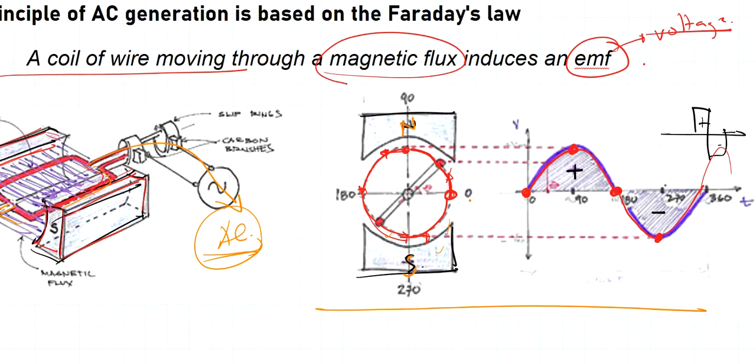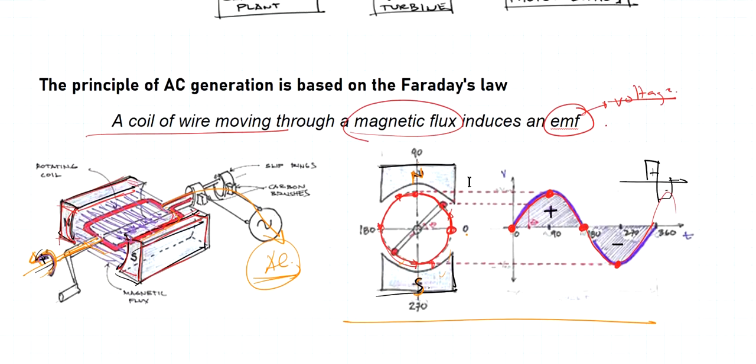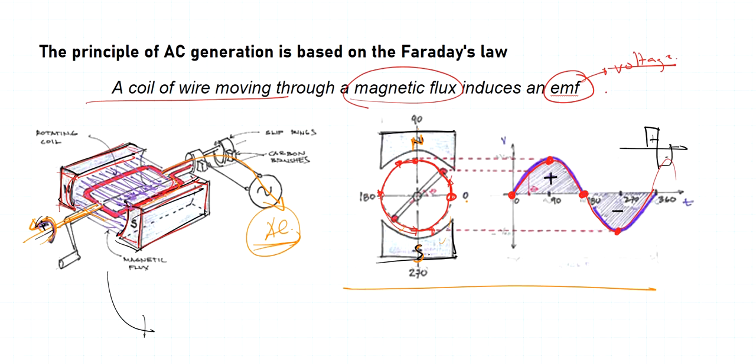So that's the generation of the sinusoidal waveform from this AC generator, or the term is also referred to as alternator.